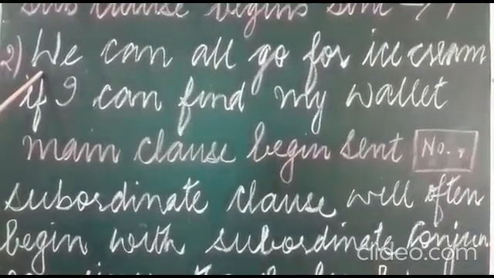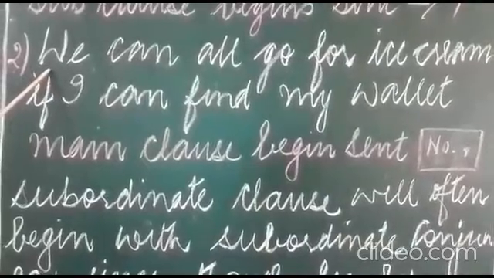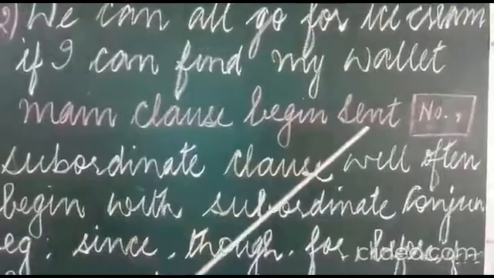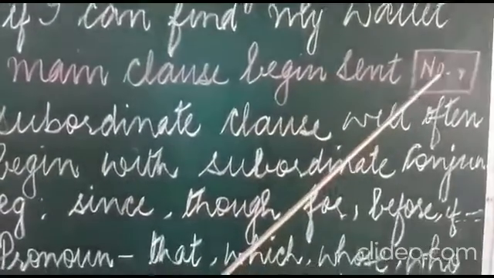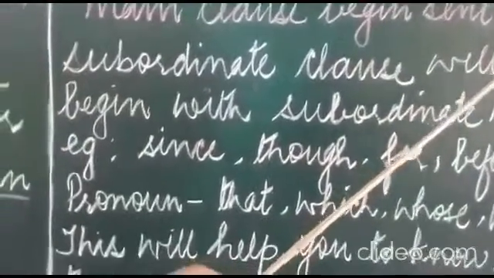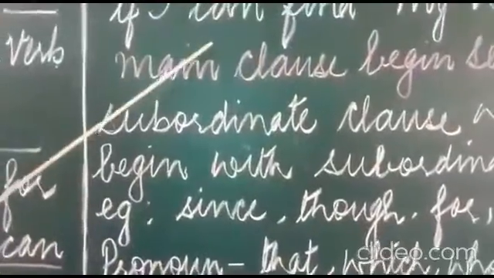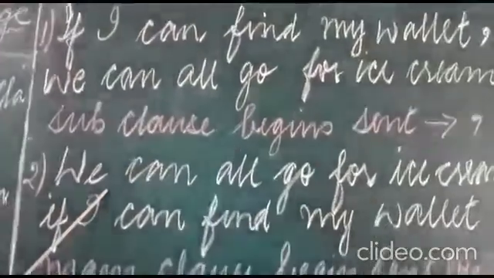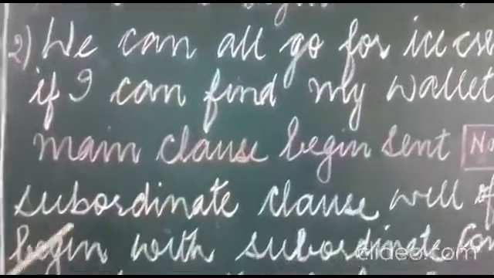When it begins with the main clause, you don't need to put a comma. So, main clause, when it begins, that sentence doesn't need a comma. No comma. I have written here. Understood well? When it begins with a subordinate, there is a comma after the subordinate. When it begins with the main clause, you don't need a comma.